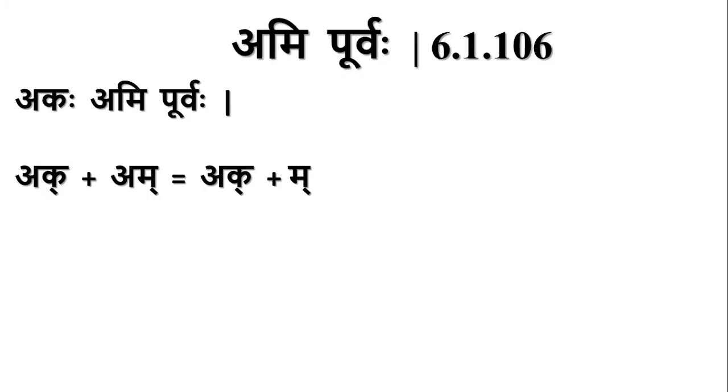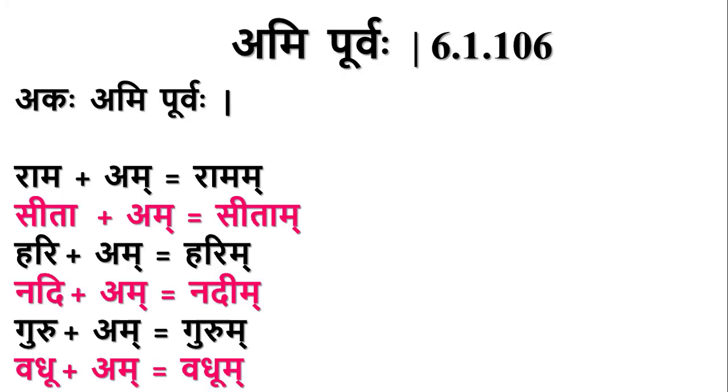This sutra and some subsequent sutras which we are going to study tomorrow are the examples for purva rupa adesha. So consider these examples. Rama plus Am. Here Rama ends with hrasva akara, and here we have hrasva akara of the pratyaya. So by Ami Purvaha, this akara and this akara combine to form hrasva akara, the purva rupa only.